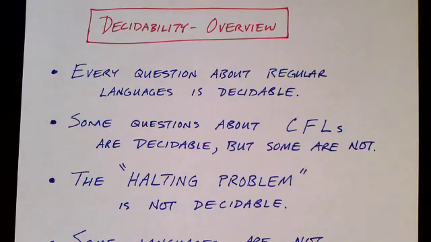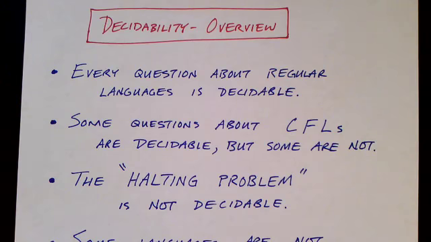Remember that Turing machines can have several different outcomes. They can either halt and accept, they can halt and reject, or they can fail to halt, in which case we say they loop. A problem is decidable if there exists a Turing machine that will always halt and give you the right answer. So basically it means that it's computable. We can write an algorithm for solving the problem if the problem is decidable, and that algorithm will always terminate with the correct answer.